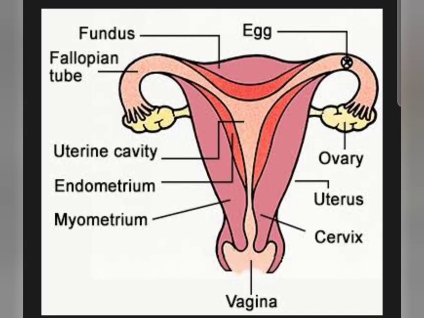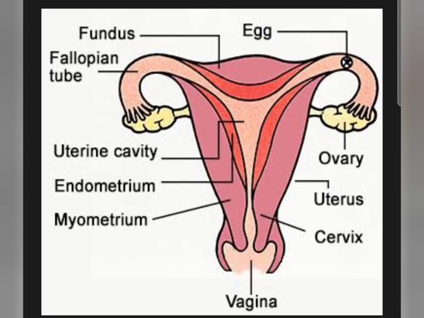So students, this is the structure of the female reproductive system in human beings. A diagram similar to this is there in your book, and you can practice it for the diagram questions in your exam. And now let's talk about the different parts.